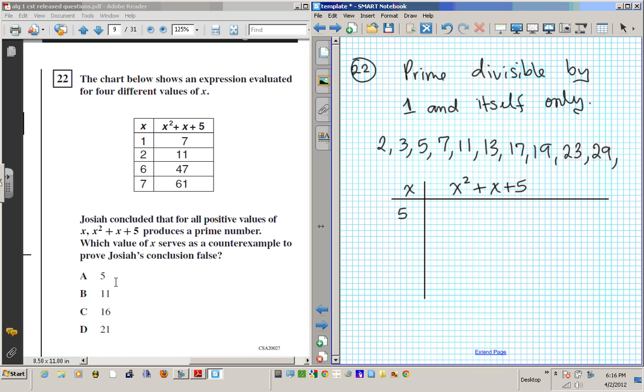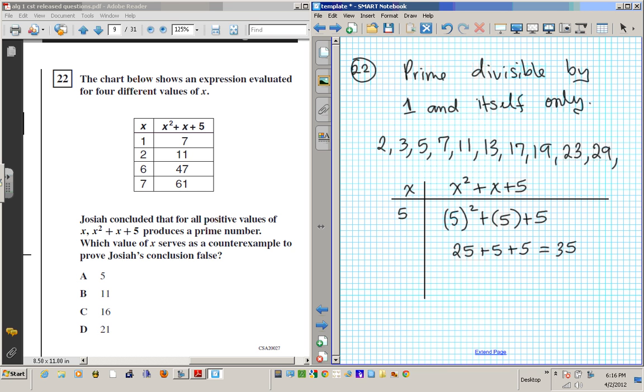Okay, so let's start with 5 and plug it in. Alright, so the question is 5 squared, substituting 5 for x, 5 squared plus 5 plus 5. Is this a prime number? If I simplify this expression, will I get a prime number? Simplify this, we have 25 plus 5 plus 5. These are all multiples of 5, so the sum must be a multiple of 5, right? So if I add everything together, I'll have 35.